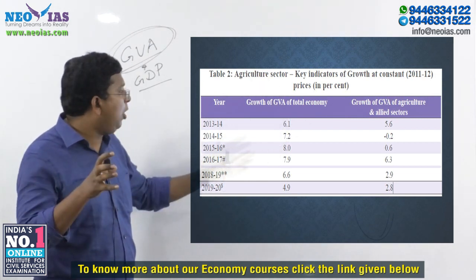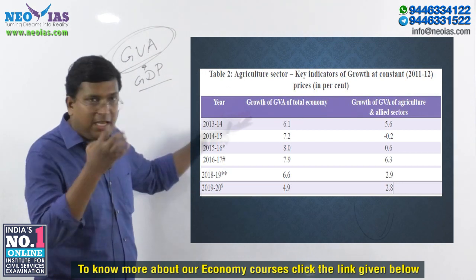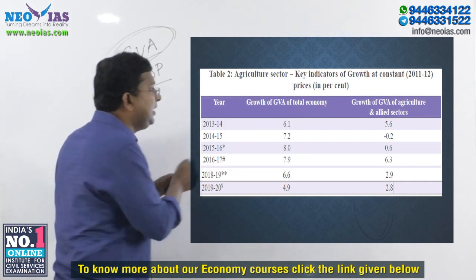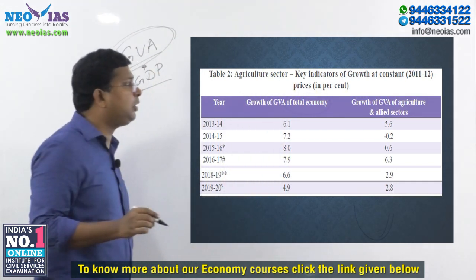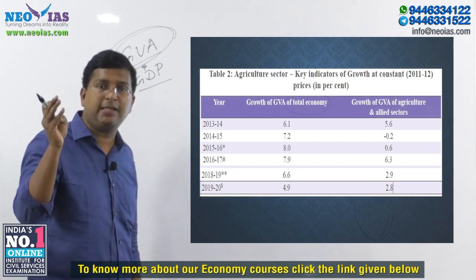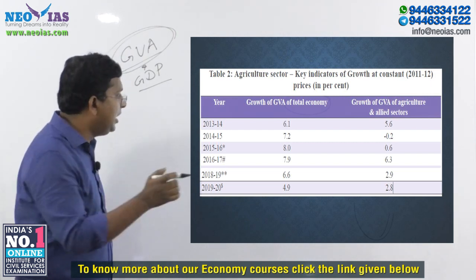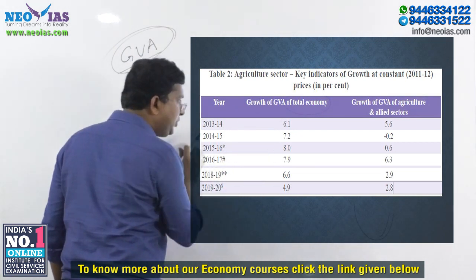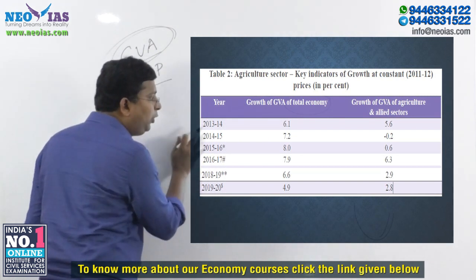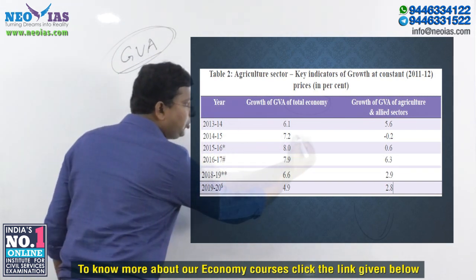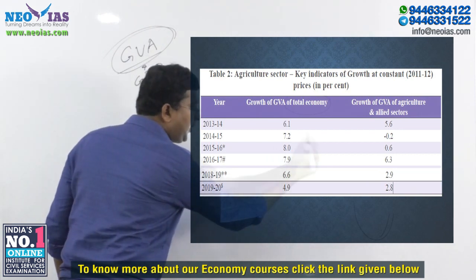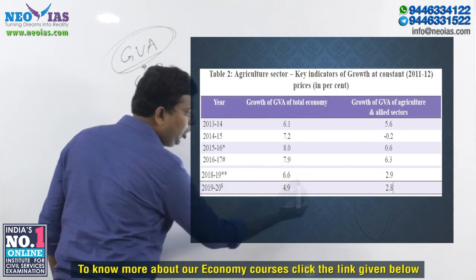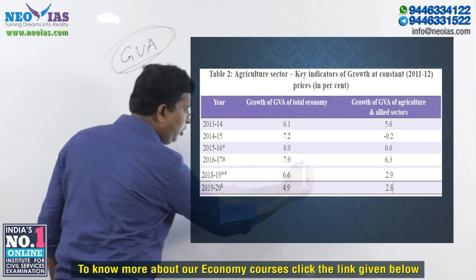In this table, it is talking about the growth of the agriculture sector as well as the total economy. When I say total economy, it includes the agriculture and allied sector, the industrial sector and the tertiary sector. If you see the growth of gross value added, in 13-14 it was 6.1 percent. It increased to 7.2 percent, then to 8 percent. But from 16-17 onwards, we can see a decline. There is a slowdown from 16-17 onwards.